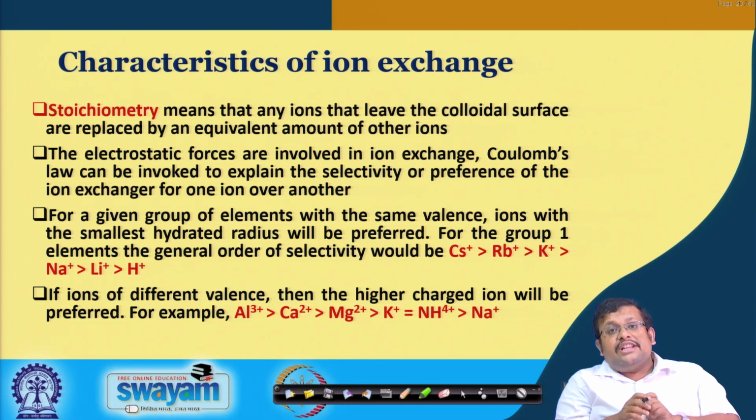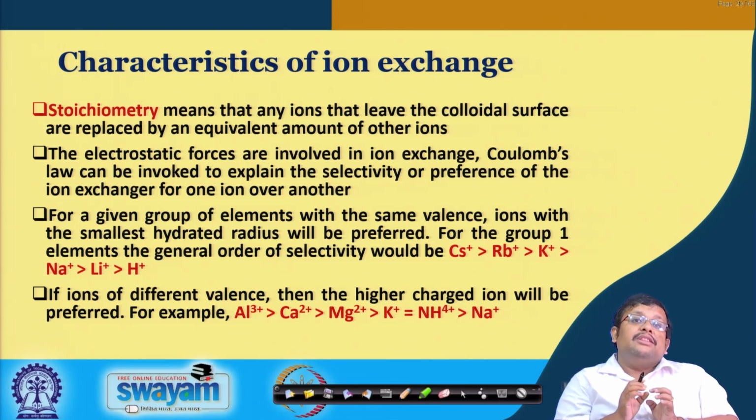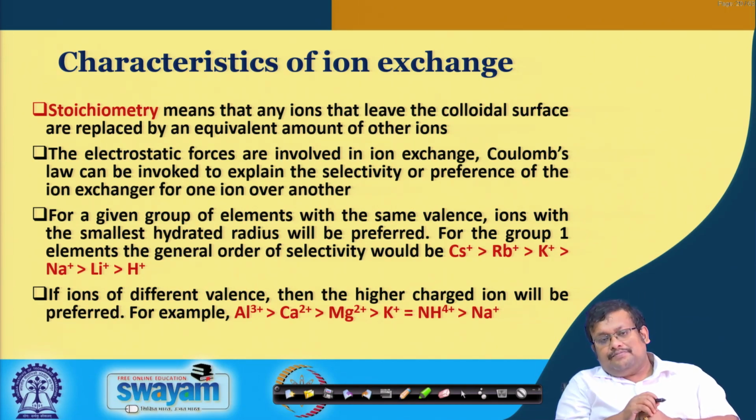Now, the electrostatic forces are involved in ion exchange. Coulomb's law can be invoked to explain the selectivity of the preferences of the ion exchanger for one ion over another. Now, for a given group of elements with the same valence, the ion with the smallest hydrated radius will be preferred.